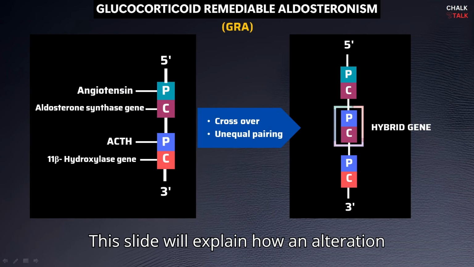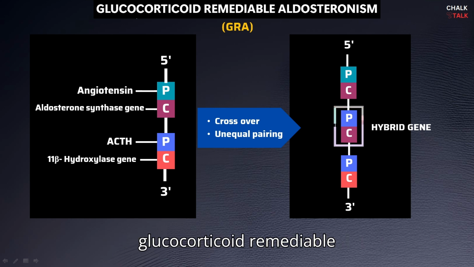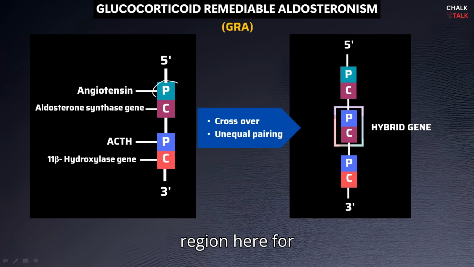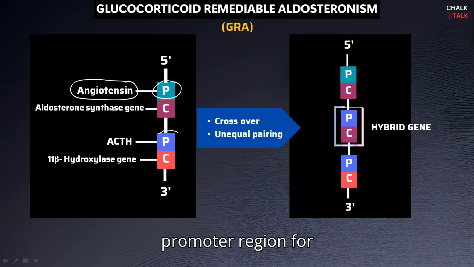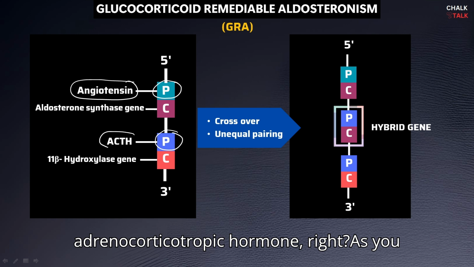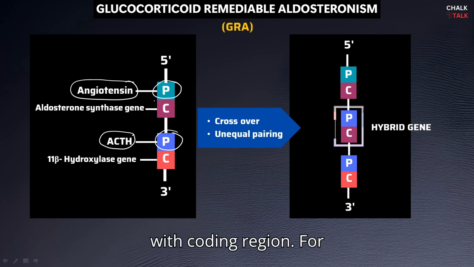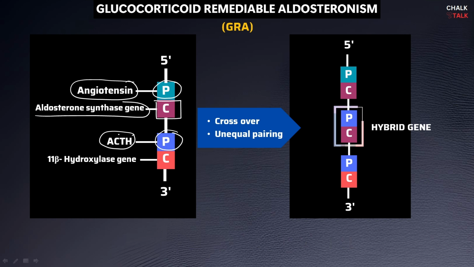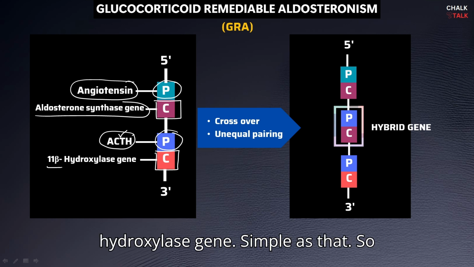This slide will explain how an alteration of a gene can lead to a disorder like glucocorticoid remediable aldosteronism. So we have a promoter region here for angiotensin, and we also have a promoter region for adrenocorticotropic hormone. All right, as you can see, the promoter regions are paired with a coding region for aldosterone synthase gene, and the promoter region for adrenocorticotropic hormone is paired with the coding region for 11 beta hydroxylase gene.